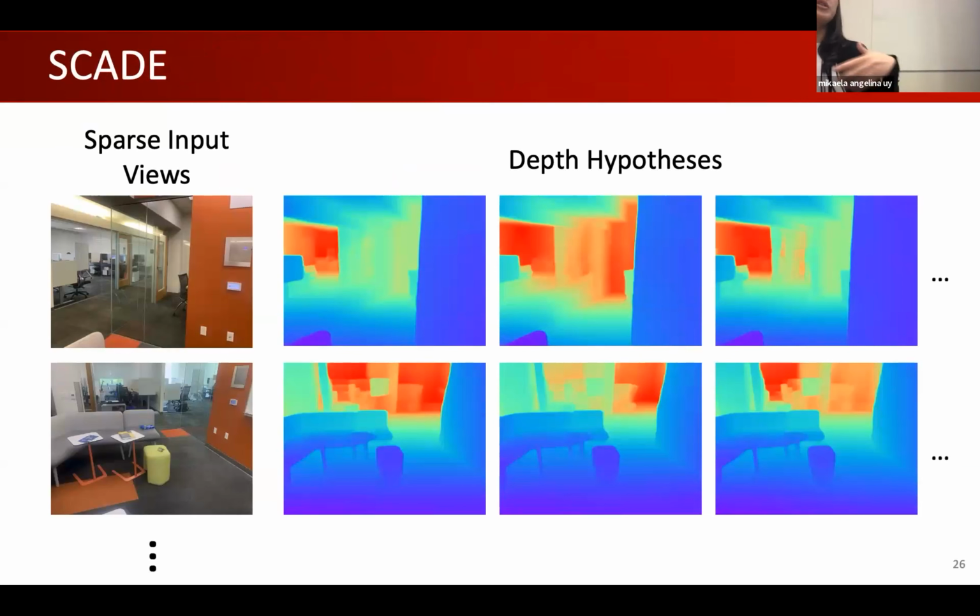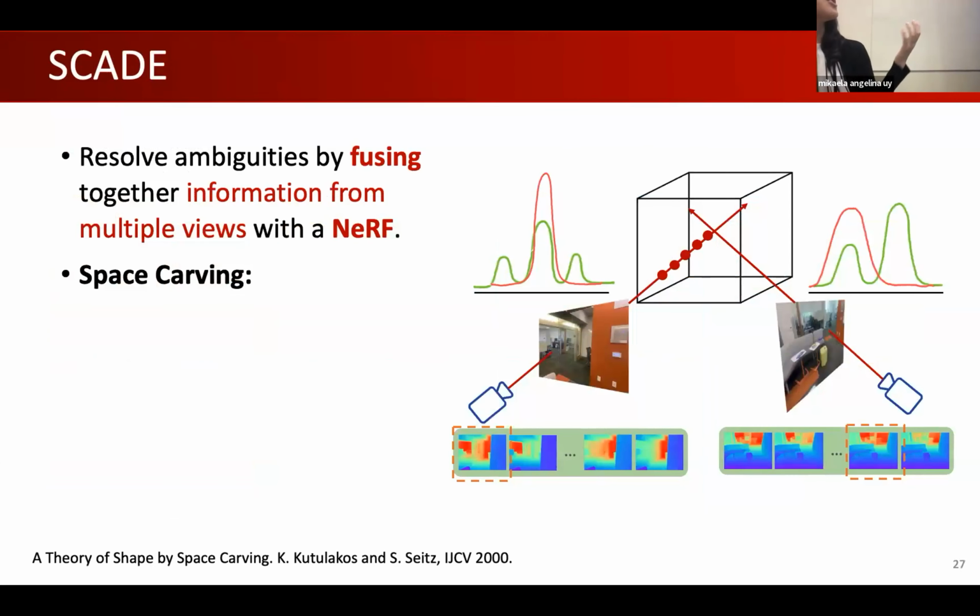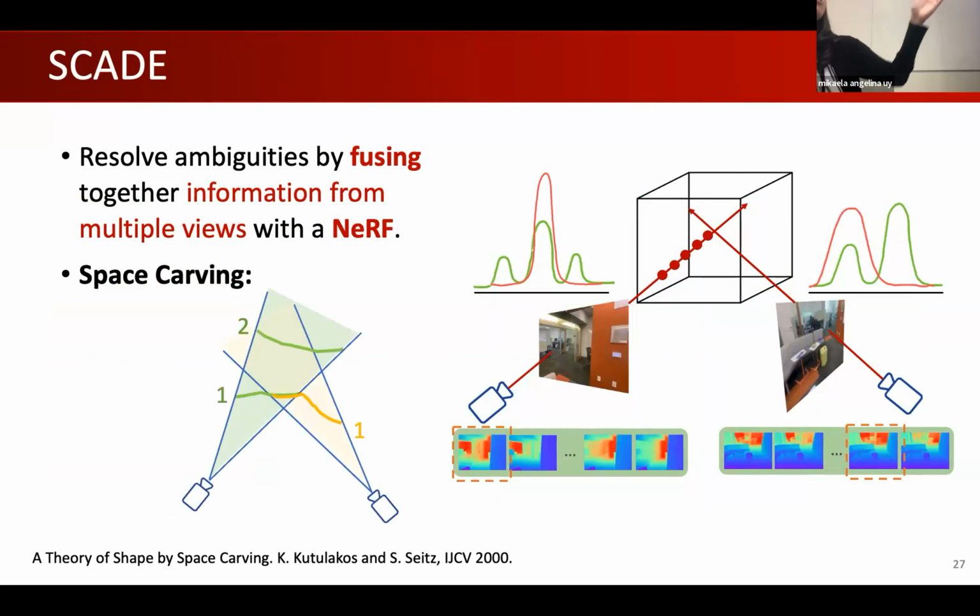Now the issue is, how do we disambiguate or make it coherent in a 3D representation? We resolve these ambiguities by fusing the information from the sparse views through a NeRF. The key idea of all of this is to utilize classical space carving. Our approach is a probabilistic analog to this classical technique. Let's say given two cameras, for simplicity, each of these two cameras has two different hypotheses.